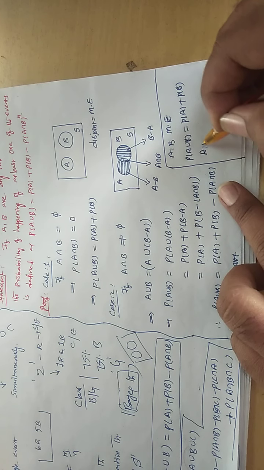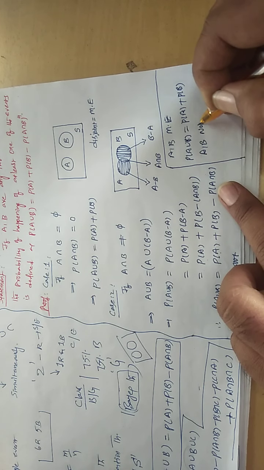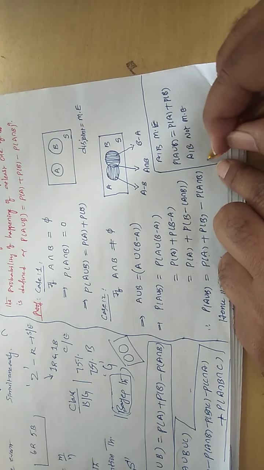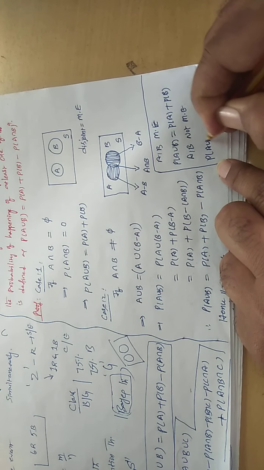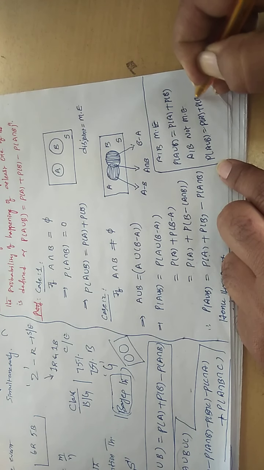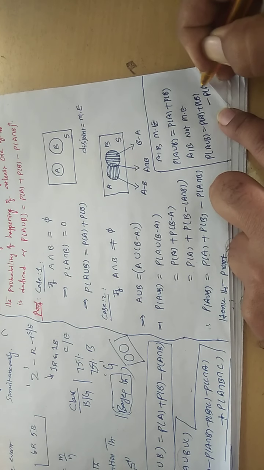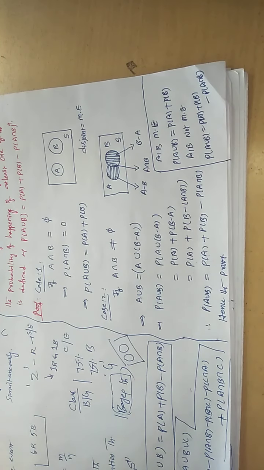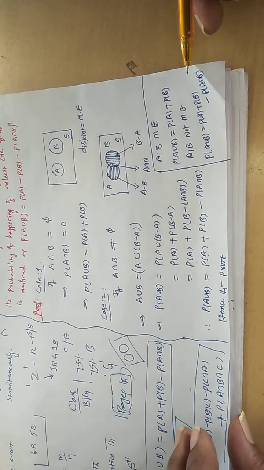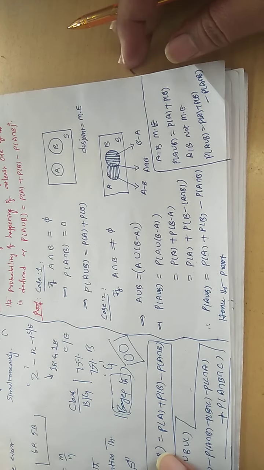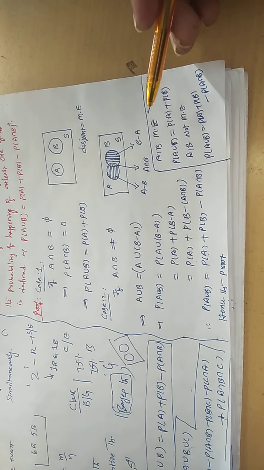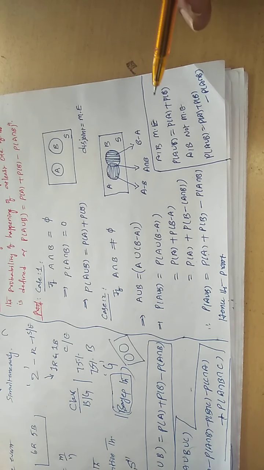But whenever A, B are not mutually exclusive, you get the complete formula: probability of A union B is equal to probability of A plus probability of B minus probability of A intersection B. So these are the important conclusions, which can be extended to 3 events A, B, C and also more than 3 events, up to n events.